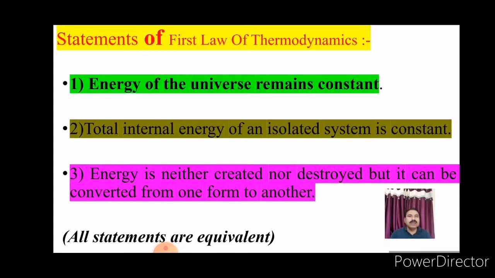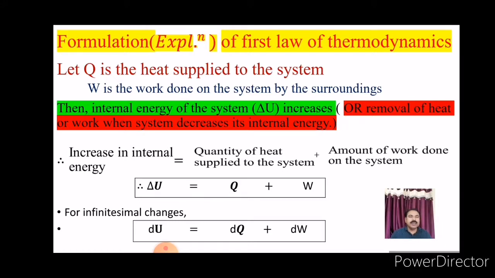Now we can see the formulation or explanation of the first law of thermodynamics. Suppose Q is the heat supplied to the system and W is the work done on the system by the surroundings. Then the internal energy of the system, that is delta U, increases, or on removal of heat or work by the system, it decreases its internal energy.